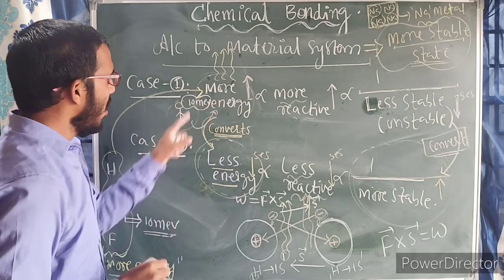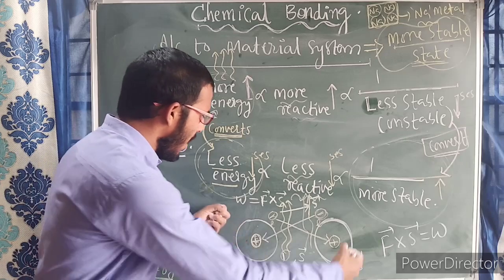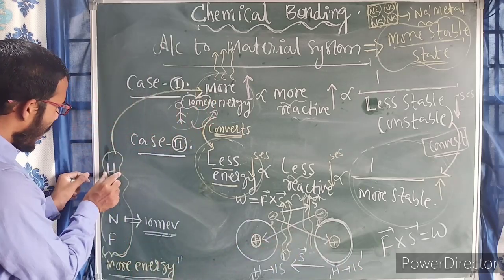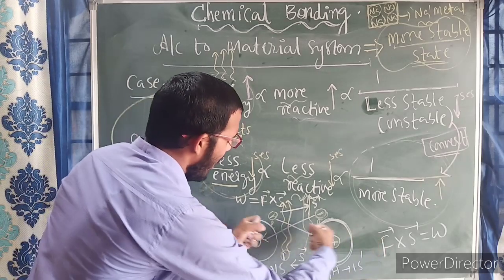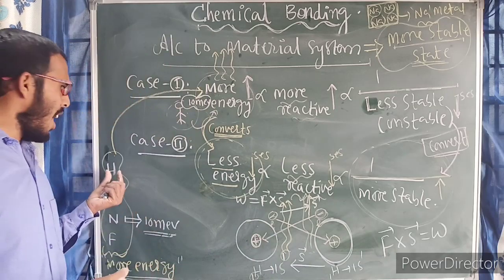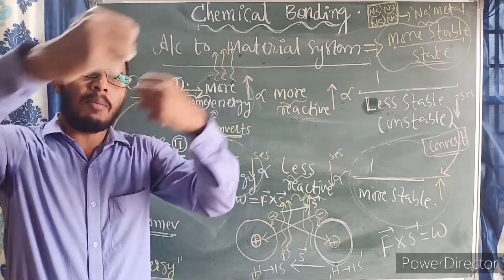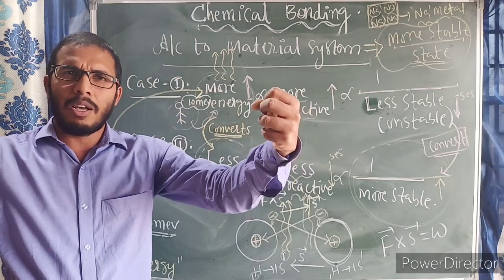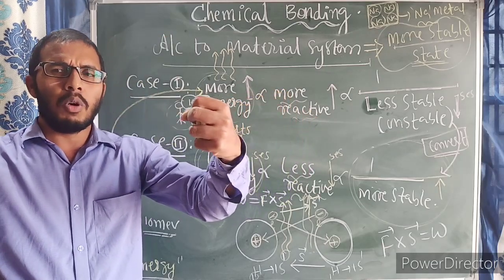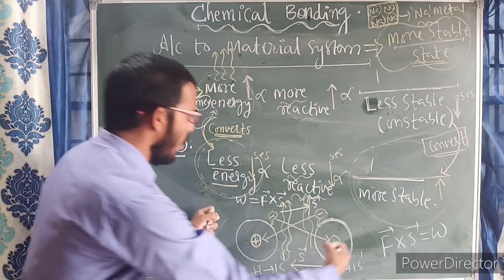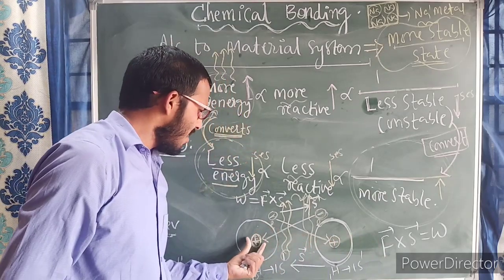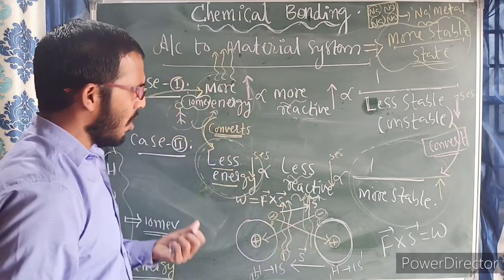Okay, more energy. Now during the combining process, any two atoms are combining here. Why are they combining? Since they have more energy. More energy means atoms are in continuous random motion. At a certain particular point of time, atoms come close to each other like this. During this interaction only, these atoms lose some amount of energy.